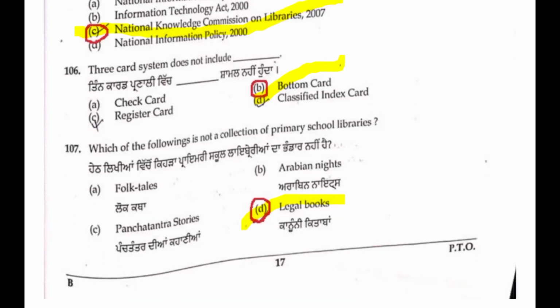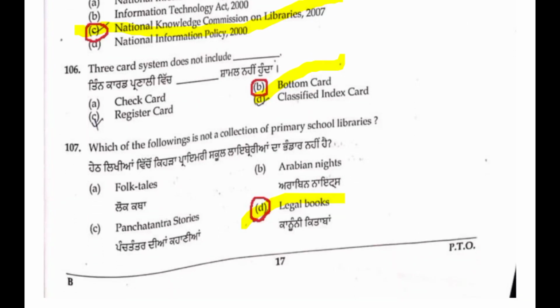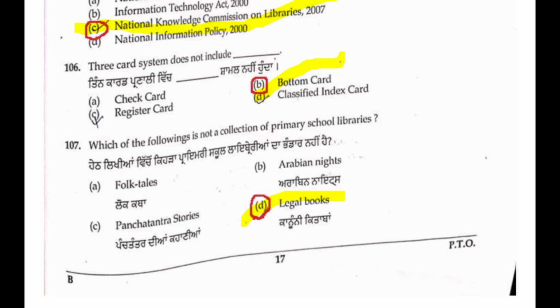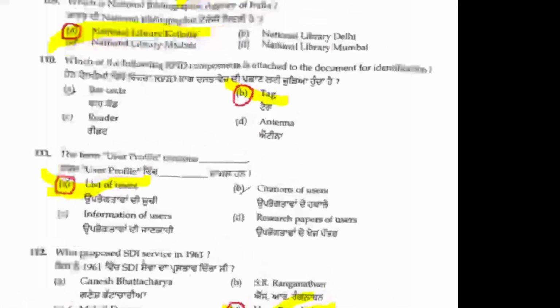107, which of the following is not a collection of a primary school library? Folk tales are available in any school library. Arabian Nights, novels, Panchatantra stories are available in a school library. Legal books are not related to a school library. So D is the right answer. 107 D correct answer.